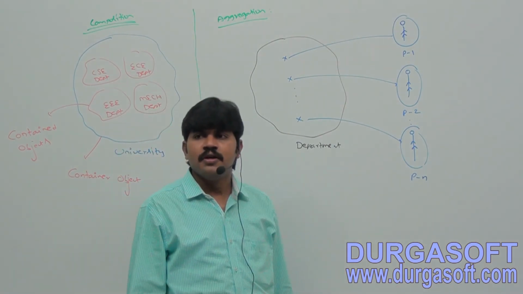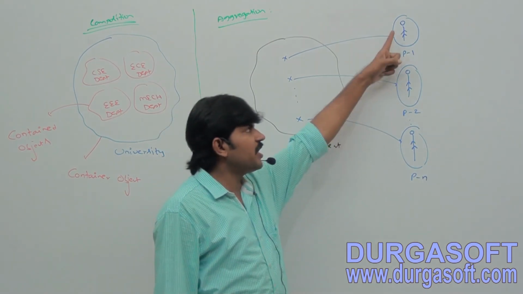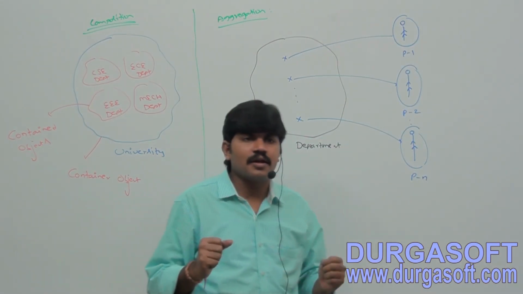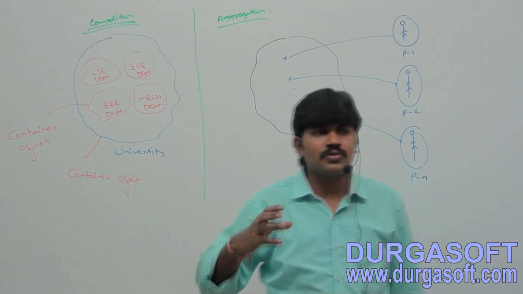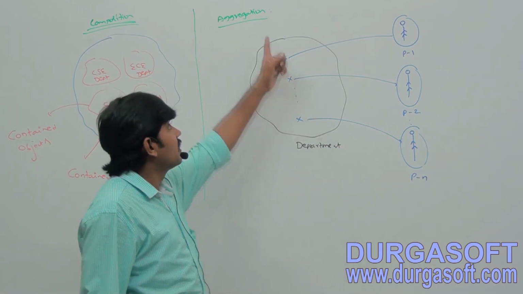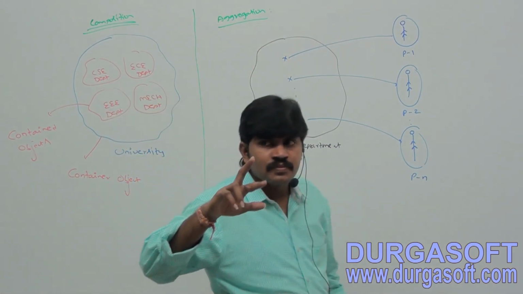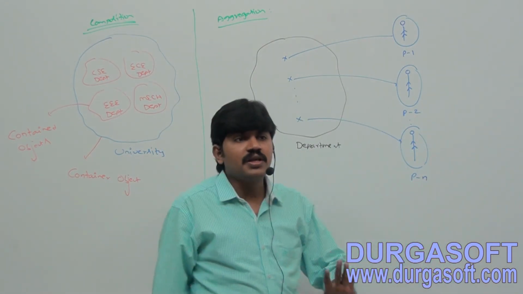Yes. So without existing container object, there may be a chance of existing contained objects. Then the container and contained objects are weakly associated, and that weak association is nothing but aggregation, right? So in composition, objects are strongly associated, but in aggregation, objects are weakly associated.